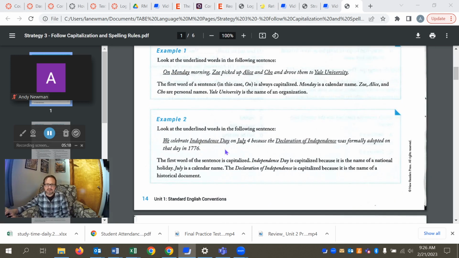Okay, let's see what we have here in the second example. We capitalize because it's the first word in the sentence. Celebrate Independence Day. You know, day is part of the name of this holiday, which is why it's capitalized. On July 4, capitalized month, because the Declaration of Independence, a historical document or event that is agreed upon and has a proper name, was adopted on that day in 1776.